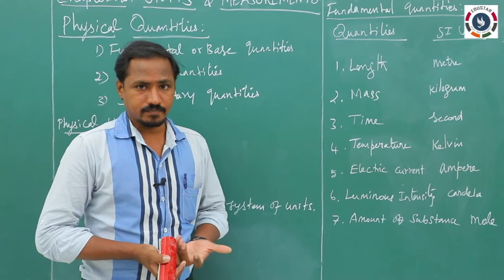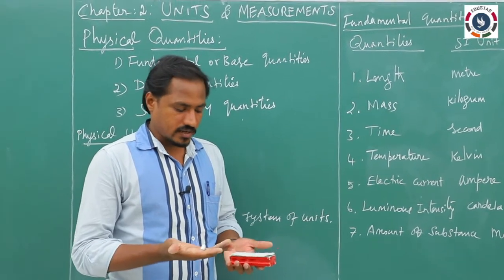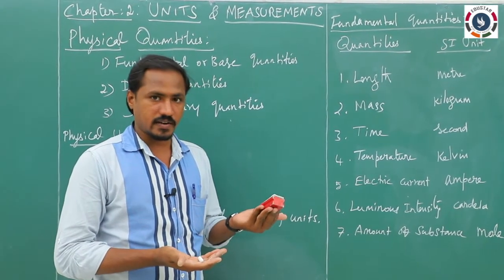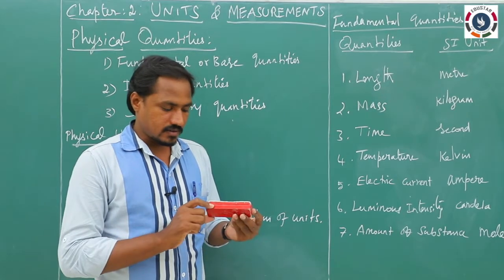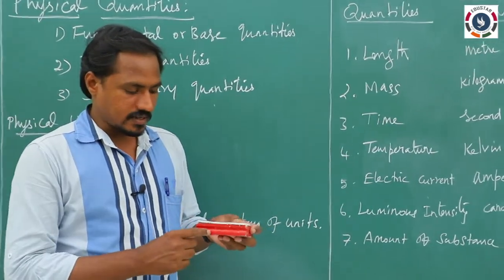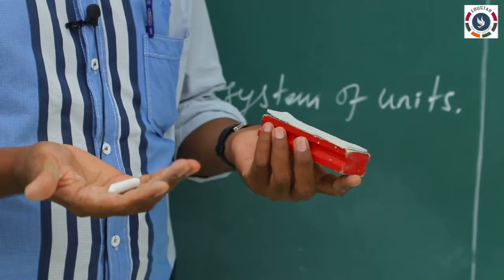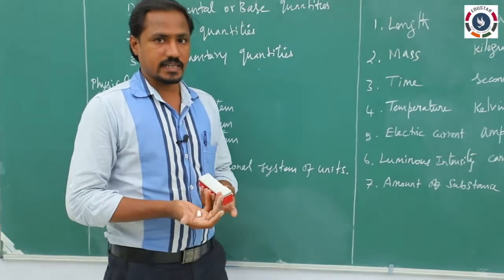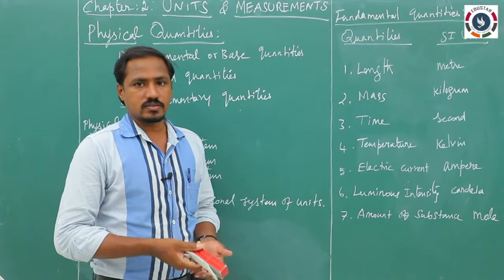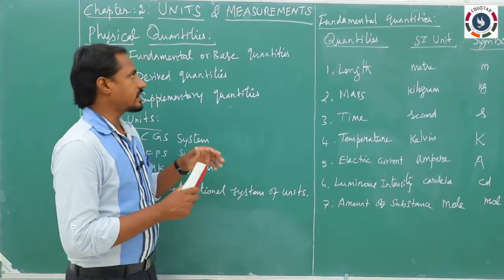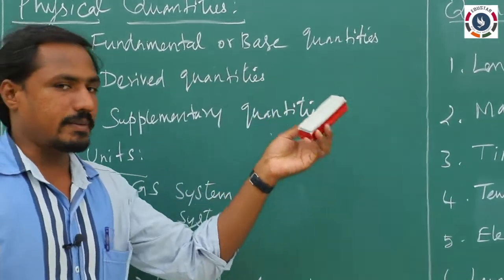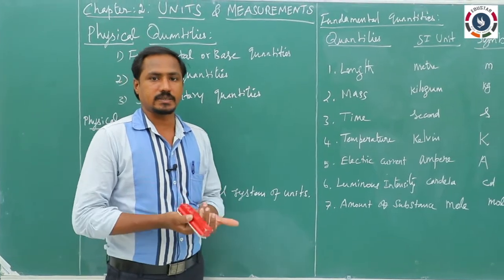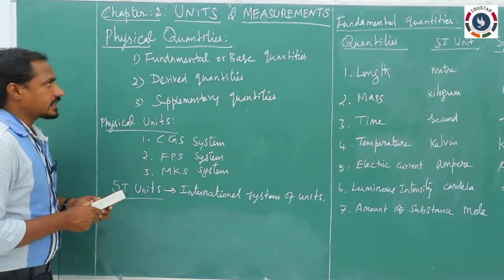Similarly, density. If you take a chalk piece and a duster, which one feels heavier? The duster is made up of wood, and if you take metal of similar dimensions, it will have a very large weight. Due to the density of the materials: wood has low density and metal has high density. These are all simply physical quantities. Physical quantities are the quantities which can be measured directly or indirectly, in terms of which the physical laws can be expressed.